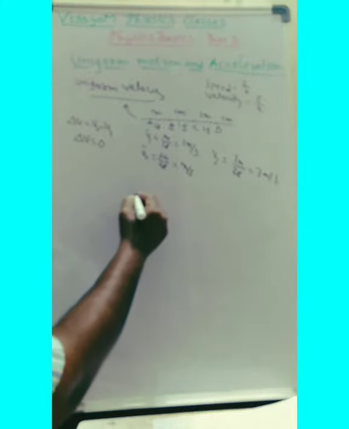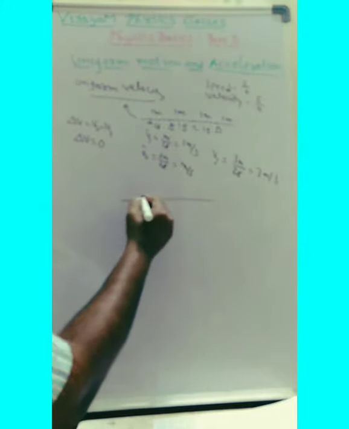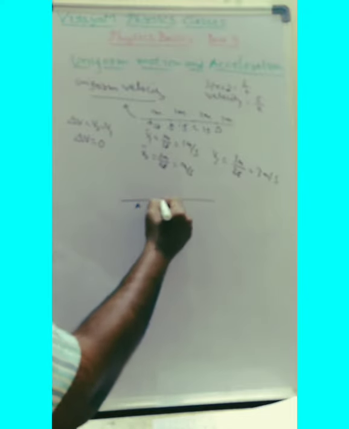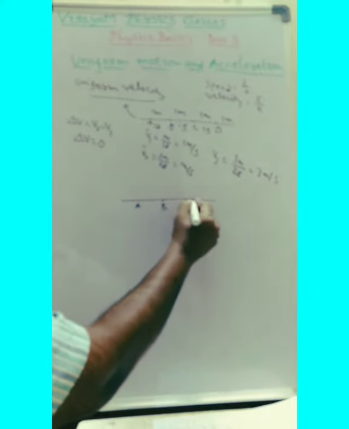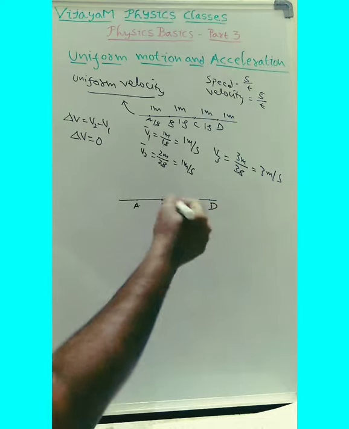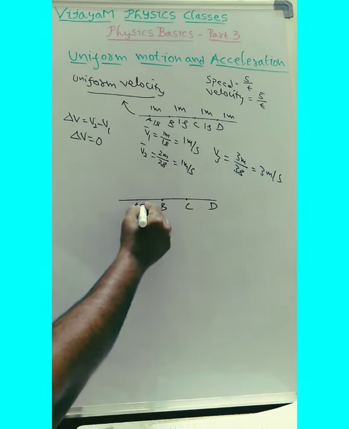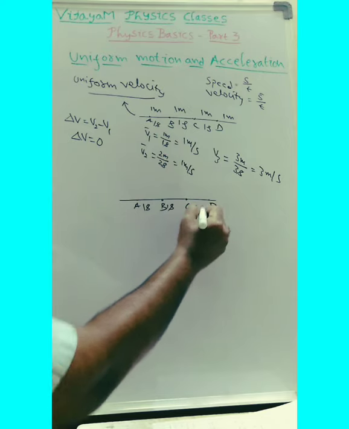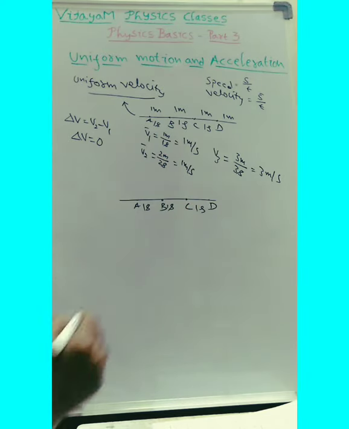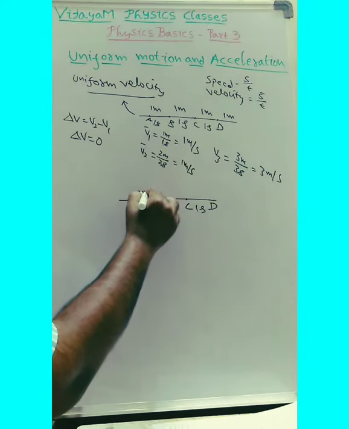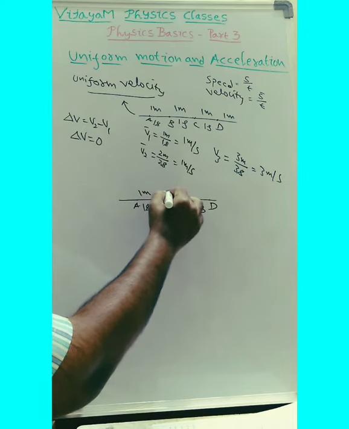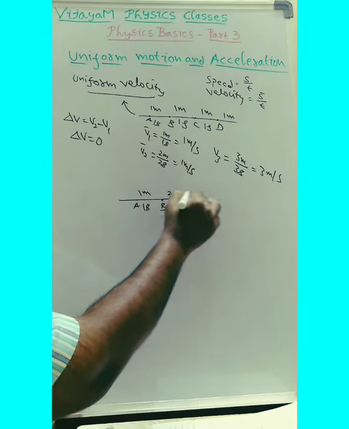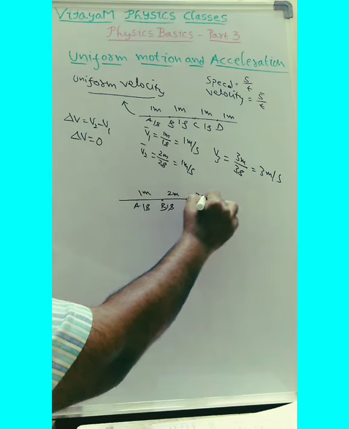Now let us look at another situation here. Let us observe carefully. Let us say from A to B, B to C, in the same 1 second time. But now look carefully: from A to B it is 1 meter, let us say. They have given this as 2 meters, and this one they give minus 2 meters.